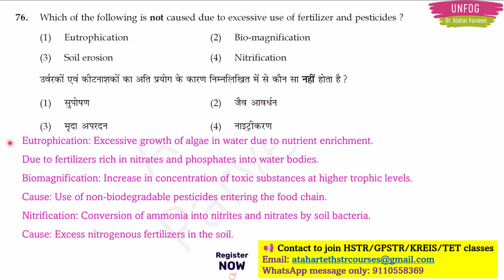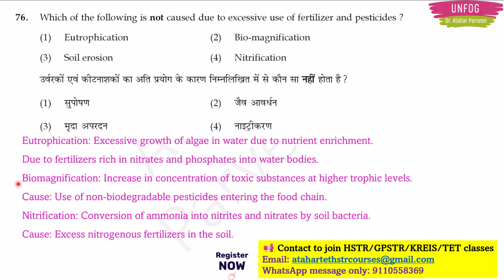Let's start with the first option, eutrophication. What is eutrophication? It is the excessive growth of algae in water. This excessive growth of algae happens because of the presence of more and more nutrients in the water. And this happens because of fertilizers which are rich in nitrates and phosphates; if those fertilizers are present in water bodies, then eutrophication happens.